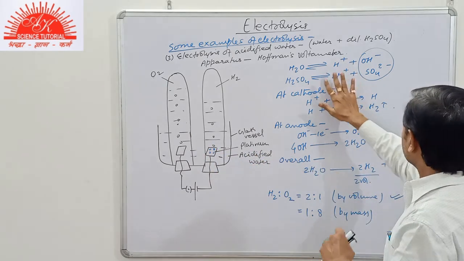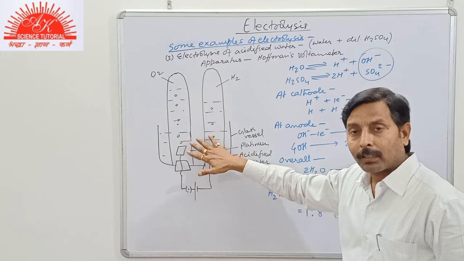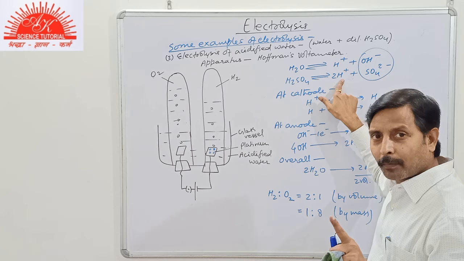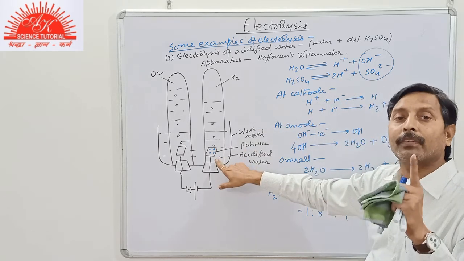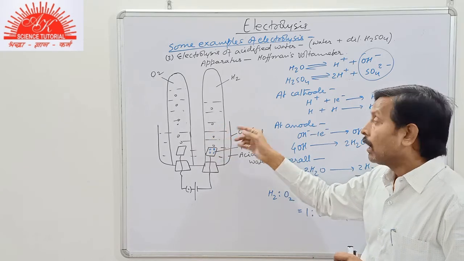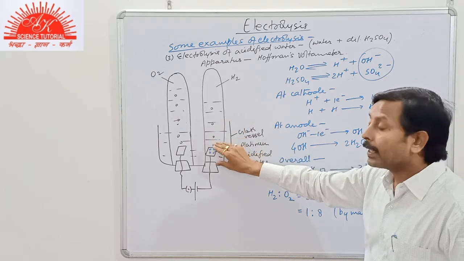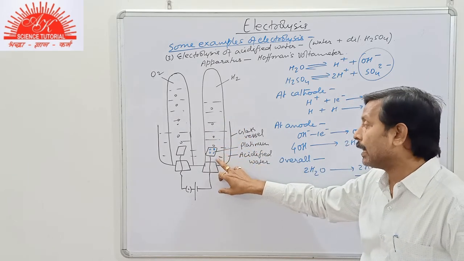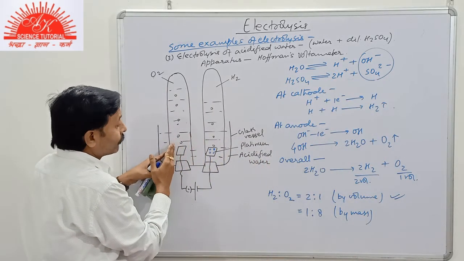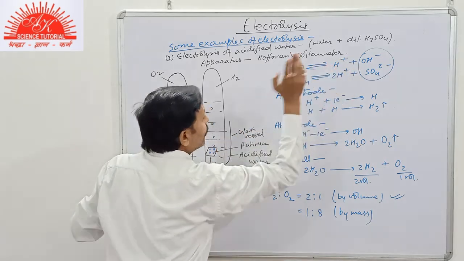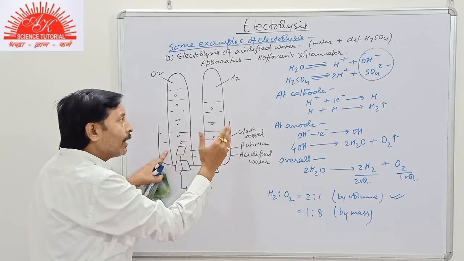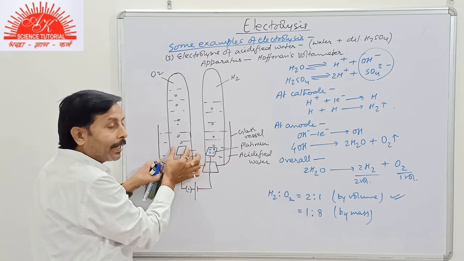Now another thing. Here from these ions which are present all around in the electrolyte, hydrogen H+ ion is discharged. Sulfate ion is left, means here the concentration of sulfuric acid near cathode, H+ ion is discharged. The sulfate ion is left. So the concentration of sulfuric acid decreases near cathode. Now this sulfate ion migrates towards the anode. From this part hydroxide ion is discharged and H+ ion is left. So near the anode sulfate ion reacts with H+ ion to form sulfuric acid.